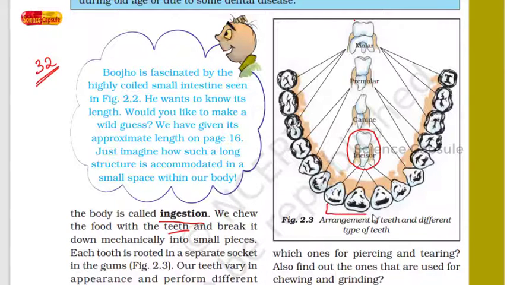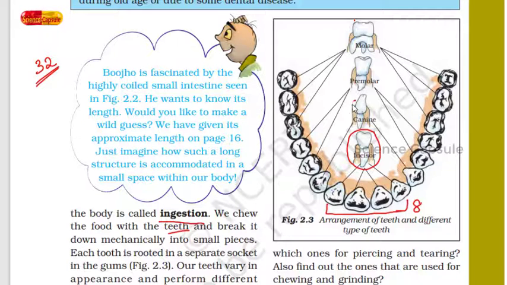Here you will find 4 teeth in front, isn't it? That is called incisor. And this incisor teeth is used to cut or bite any food. So with the help of front teeth, that is below 4 incisors and above the jaw 4 teeth. So altogether we can say 8 teeth are incisors, 4 on the lower jaw, 4 on the upper jaw.